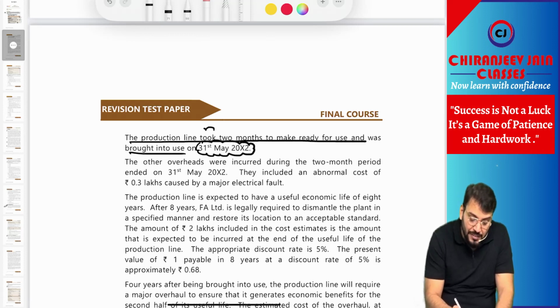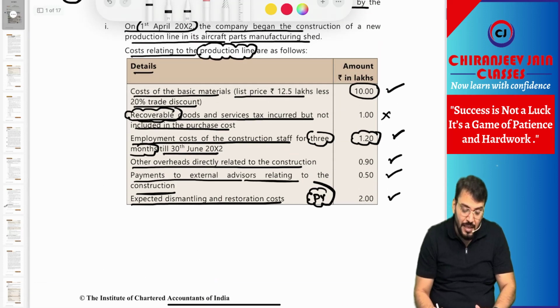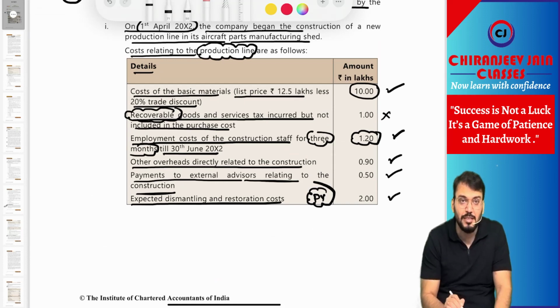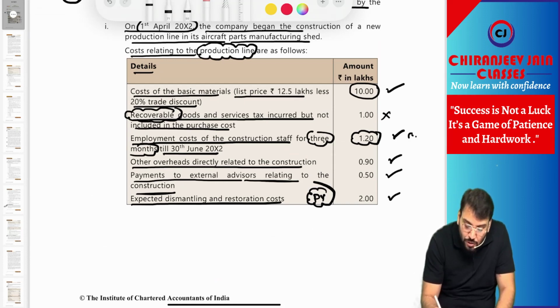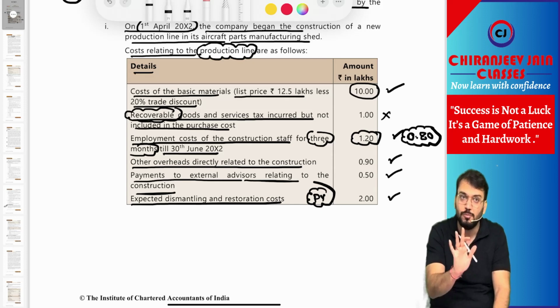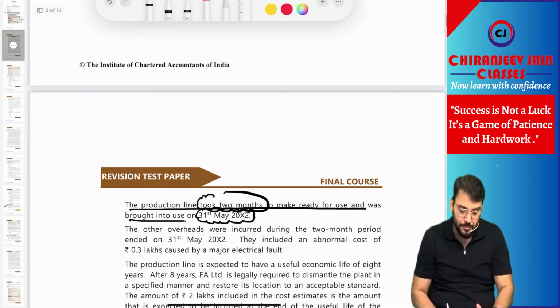It means the capitalization period is only how many months? 2 months. It means, can I say they have given employment cost for how many months? 3 months. So we need to capitalize only for how many months? 2 months. That is 0.80 will be capitalized, and 0.40 will not be capitalized. That will be charged to P&L as expense.